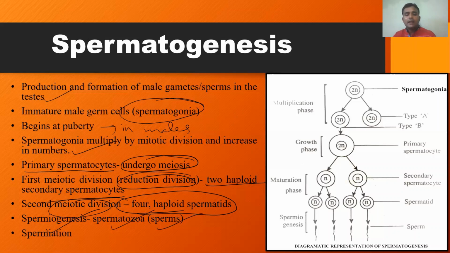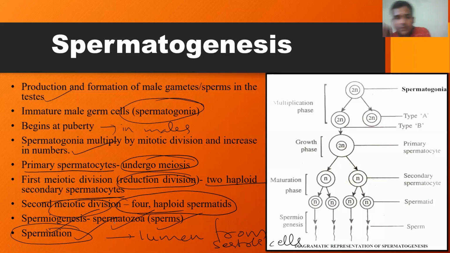Then spermiogenesis takes place, that is nothing but the conversion of spermatids into spermatozoa or sperms. And finally, the matured sperms are released into the lumen of the seminiferous tubule from Sertoli cells, which is called spermiation.